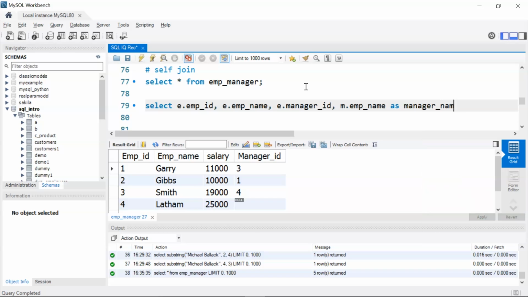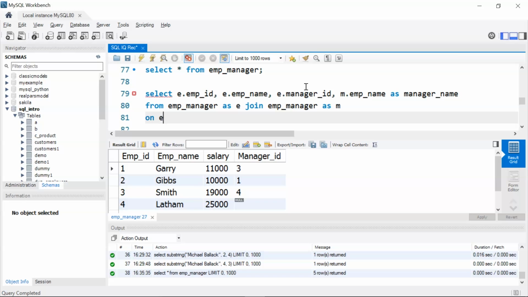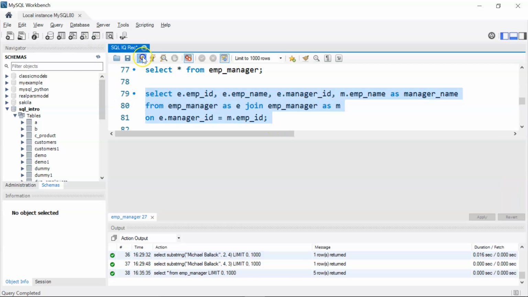There shouldn't be any space in the alias name. Then I'll write from emp_manager as E join emp_manager as m on e.manager_id equal to m.emp_id. Let me run this and we'll see the results.